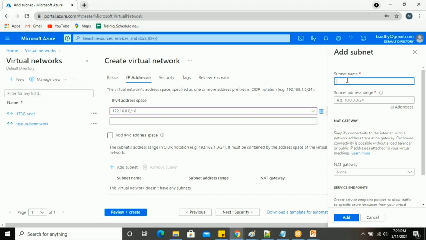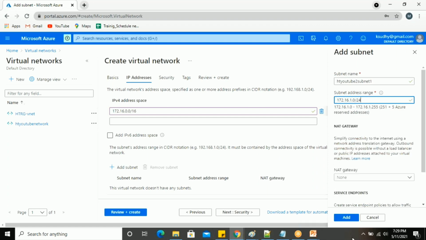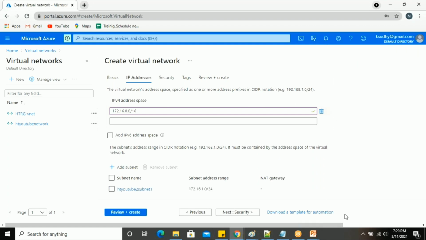Subnet 1, HD YouTube 2 subnet 1, with 172.16.1.0/24, and then add the new subnetwork there.